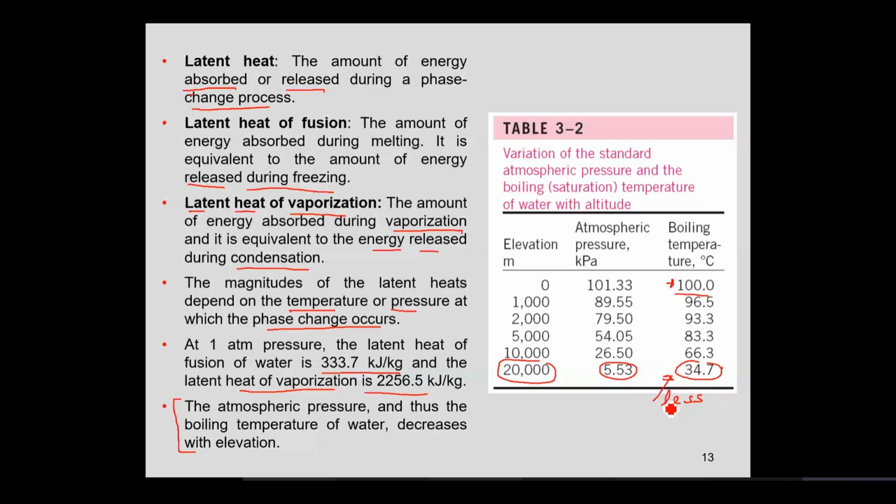So once you are at a higher altitude, your atmospheric pressure is low, your boiling temperature, or T saturation, is low, and if the T saturation is low, you would have to cook for a longer time to provide the same amount of heat as is required to reach 100 degrees centigrade. Clear enough? That's why it takes longer.